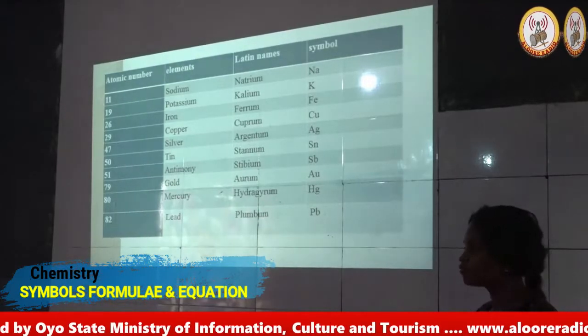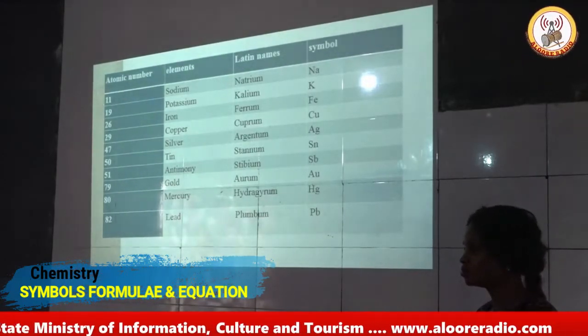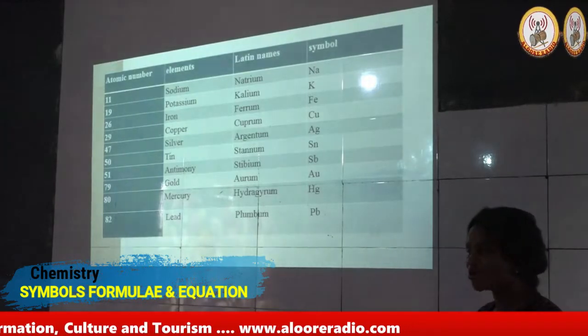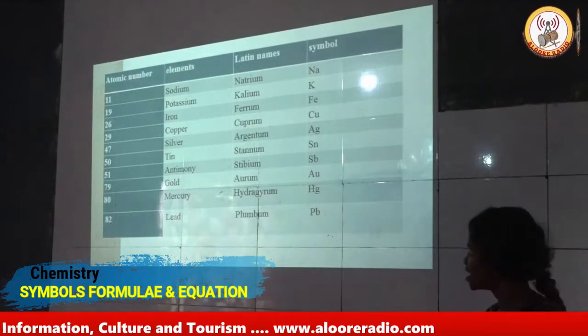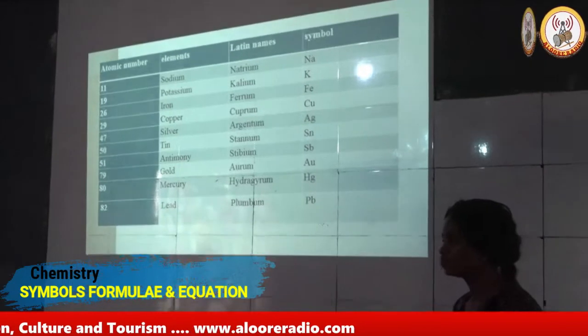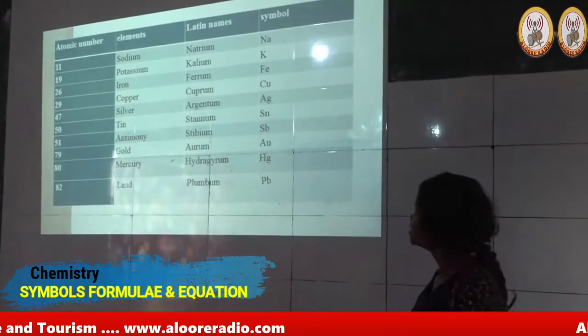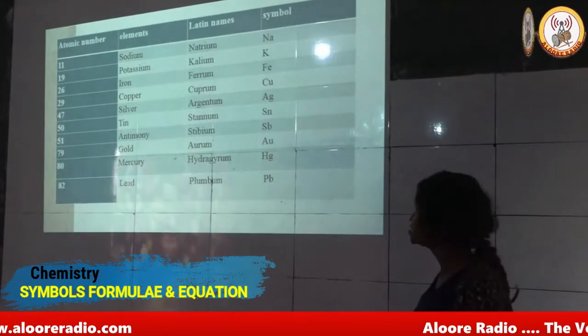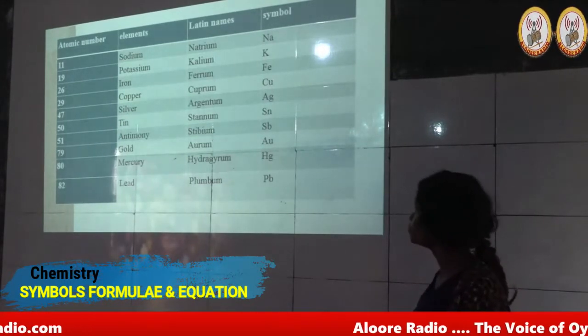Bacillus further suggested that some elements should be represented using their Latin name. As in the case of sodium, the Latin name is natrium and the symbol is Na. Potassium, he further suggested that we represent potassium as K, and the Latin name is kalium.